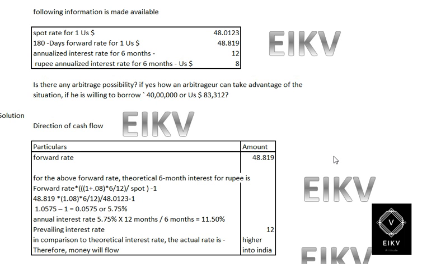So in this illustration we have the following information. A table has been given: the spot rate for $1 is 48.0123, and the 180-day forward, which is 6 months forward, of the US dollar is 48.819. The annualized interest rate for 6 months for rupees is 12%, and the annualized interest rate for 6 months for US dollar is 8%.